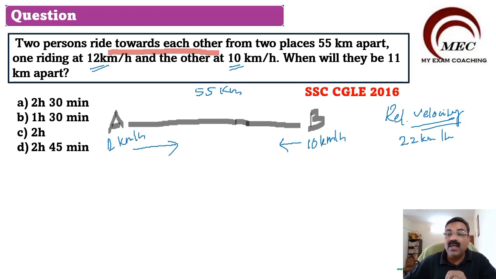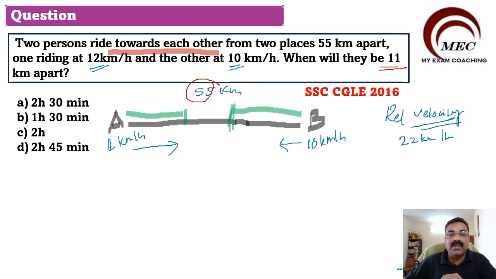When they will be 11 kilometers apart. Out of this total 55 kilometers, they will be 11 kilometers apart. So let us take it like this. For example, this person is coming and reaching up to here, and this person is coming from here and reaching up to here, and between them there are 11 kilometers.